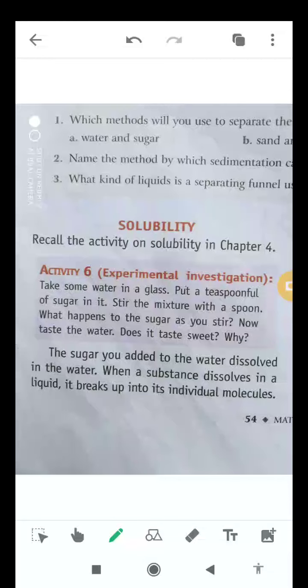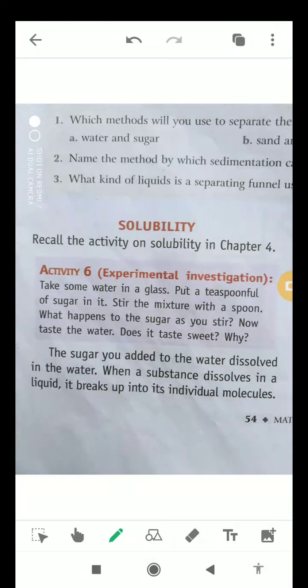Today in this video of class 6 science, I'll talk about solubility, okay. First of all, I would like to tell you what a solute, a solvent and a solution are, right? For example, if sugar is mixed in water, then sugar is a solute and water is a solvent. And water is also known as the universal solvent, which we will talk about later.